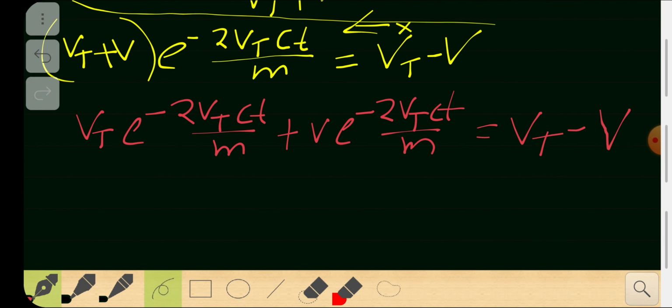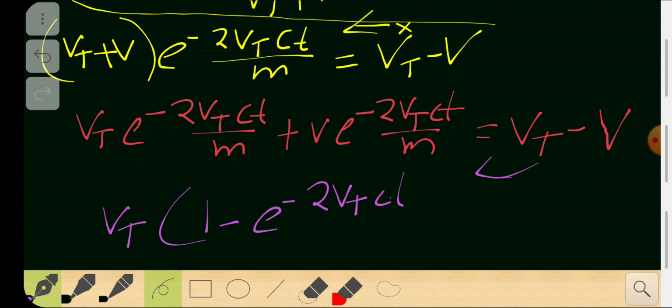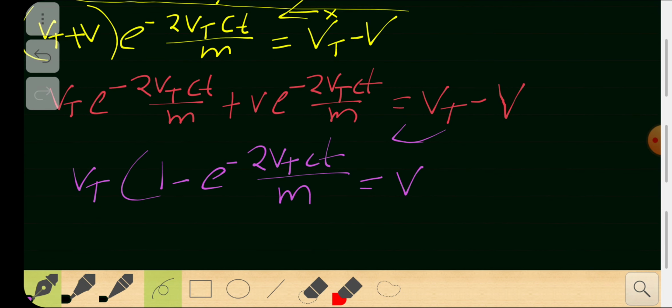Now I'm going to take the vt to the other side and then take vt as common. So vt is taken out as common, and you get 1 minus e raised to minus 2 vt ct by m, which must be equal to v times 1 plus e raised to minus 2 vt ct by m. Okay, so you found that as well.